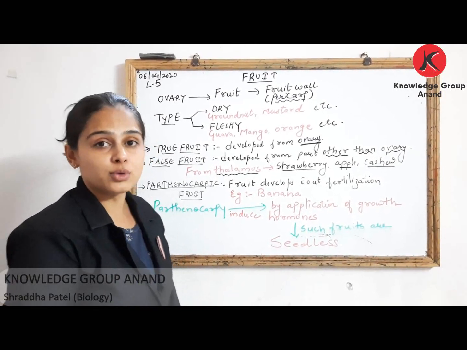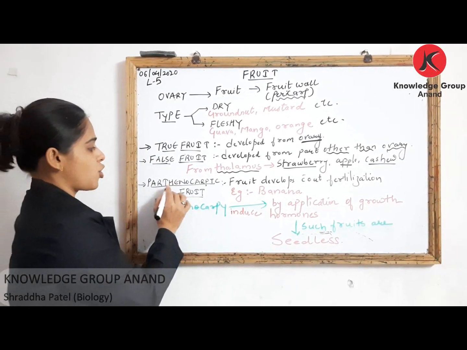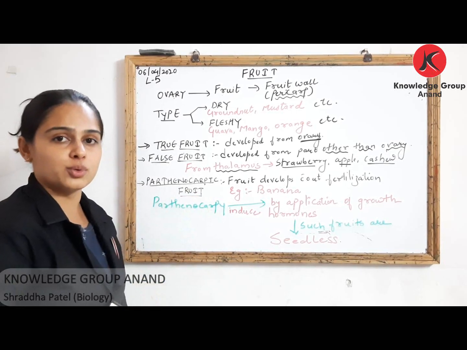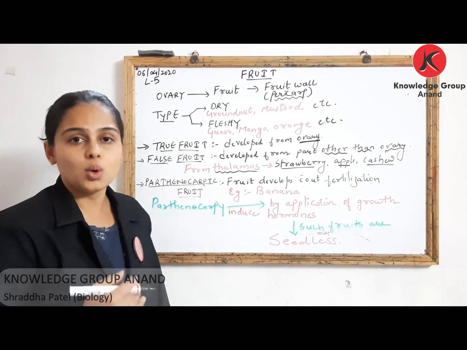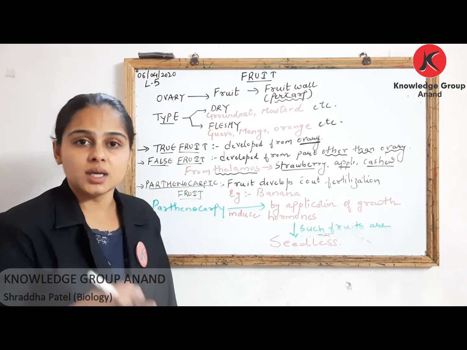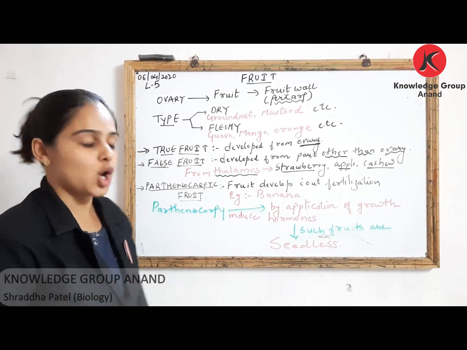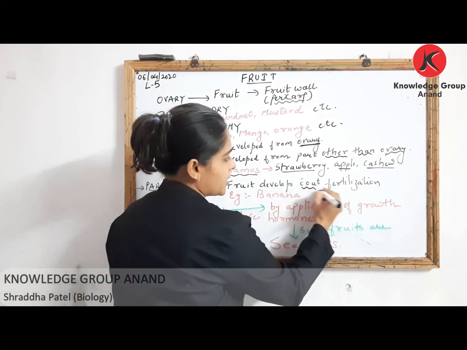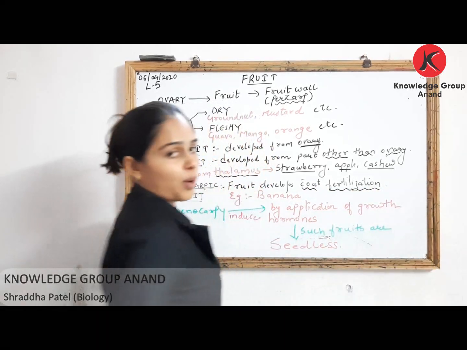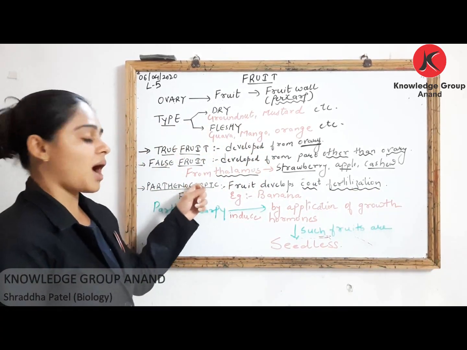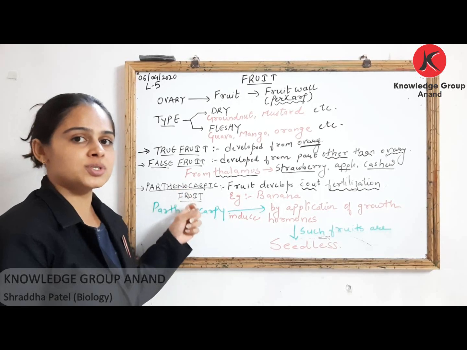One more type of fruit is there, that is called as your parthenocarpic fruit. ये भी आपने पढ़ा है. What is parthenocarpy? Here fruits are developed without fertilization. Most important thing in parthenocarpic fruits, ये fruits कैसे होते हैं?